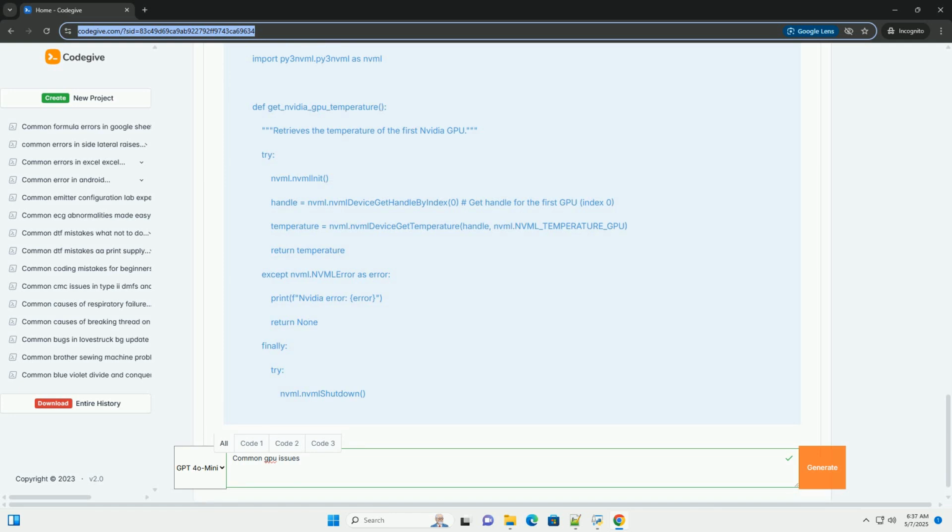mem_flags.COPY_HOST_PTR. The cl.mem_flags.COPY_HOST_PTR flag tells OpenCL to allocate memory on the GPU and copy the contents of the data array from the host (CPU) memory to the GPU memory during the cl.Buffer creation. This is a more efficient way to initialize the GPU buffer than creating an empty buffer and then copying data separately. q.finish. The q.finish call ensures that all OpenCL commands submitted to the command queue have completed before the script proceeds to compare the data.